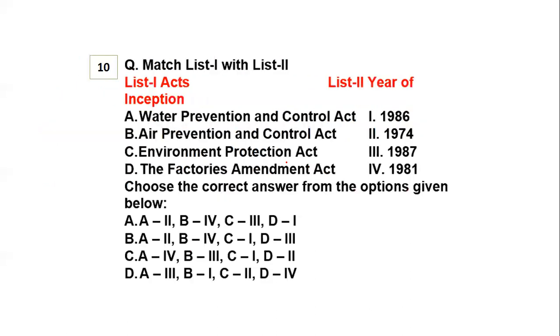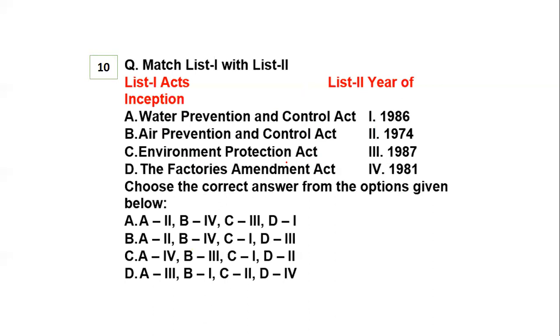Now again, this question is based on your environment, where you have the years of inception. As I told you, whenever I used to take the people development and environment class, I used to tell you that you have to be very careful when it comes to the years. For years, it's very factual, you have to be correct with the options. So column A stands for acts, and column B stands for